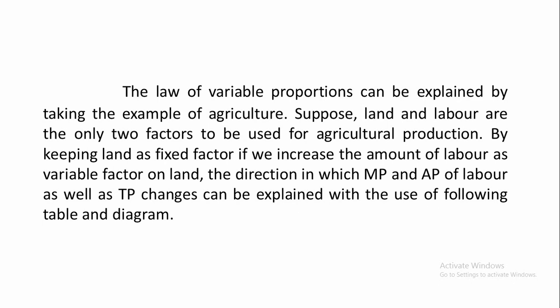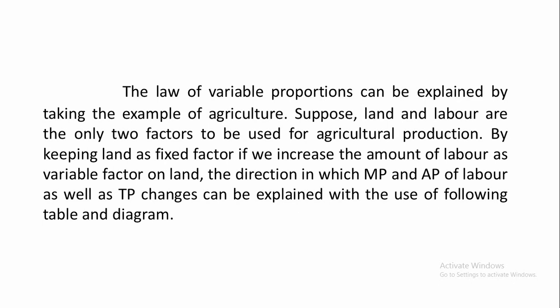So when we apply more and more units of labor to a fixed size of land, what will be the effect of labor as the variable factor on total product, marginal product, and average product?